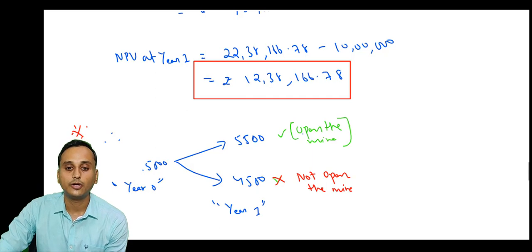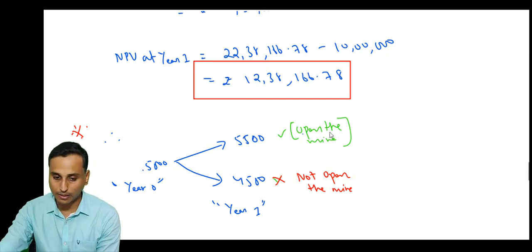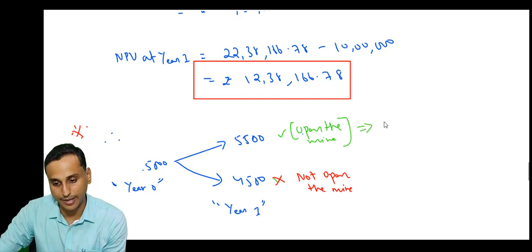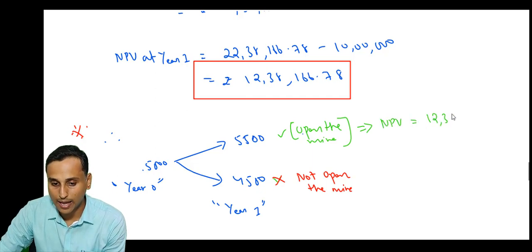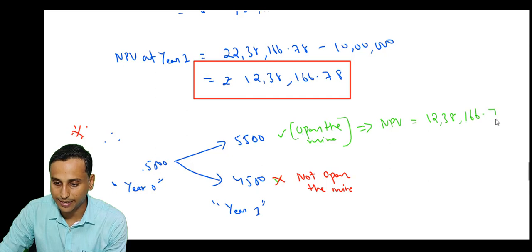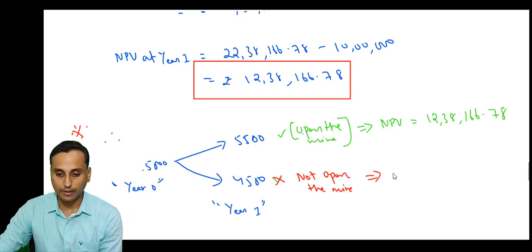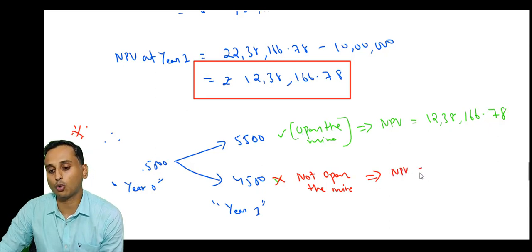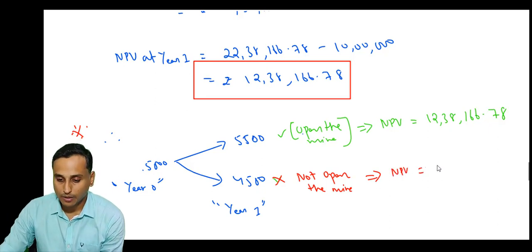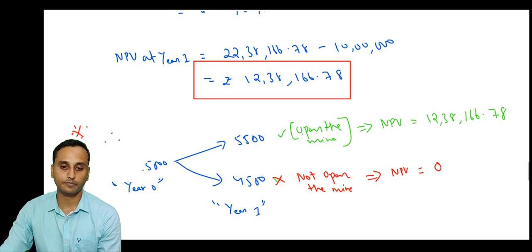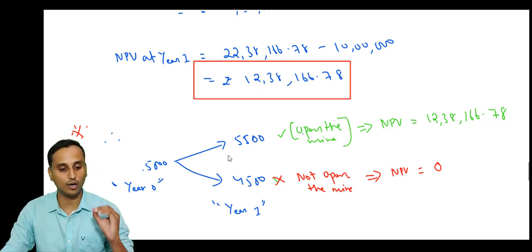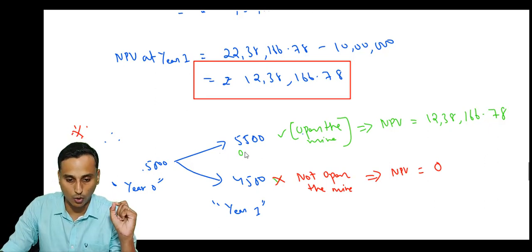So if the price is 5,500, we'll open the mine, which implies that the NPV will be 12,38,166.78. And when you do not open the mine, definitely, no cost, no income, so NPV will be 0. And we want to calculate now the net present value in year 0.